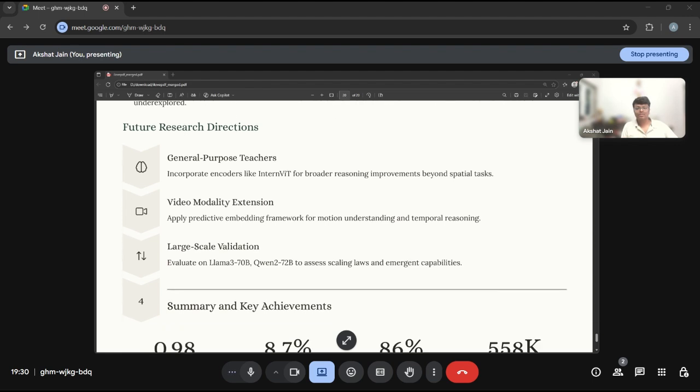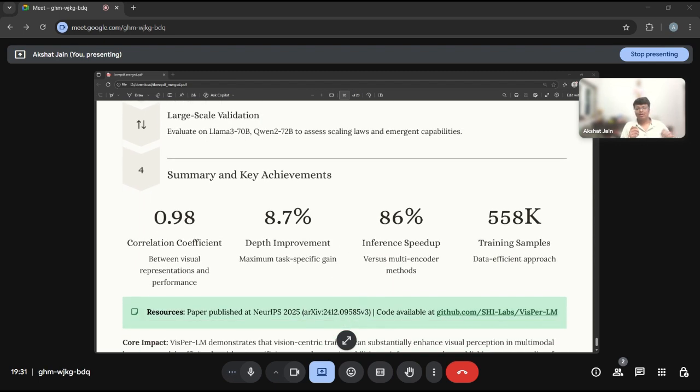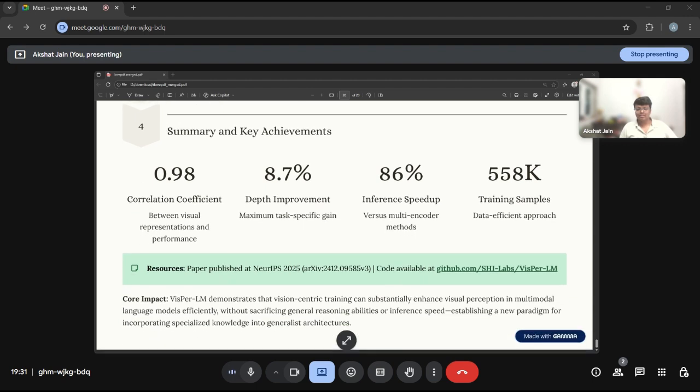Future directions are general-purpose teachers, incorporating encoders like InternViT for broader reasoning improvements, video modality extension, and large-scale validation with 70 plus billion parameter models. The summary: we have improved across different evaluation paradigms and tasks like depth, segmentation, and counting, and we have got an inference speedup with a data-efficient approach. Training samples are 558K only. This paper was published in NeurIPS 2025.